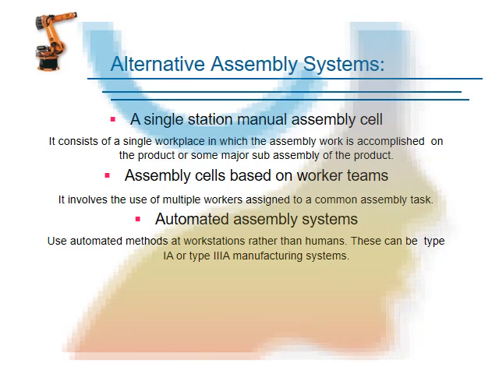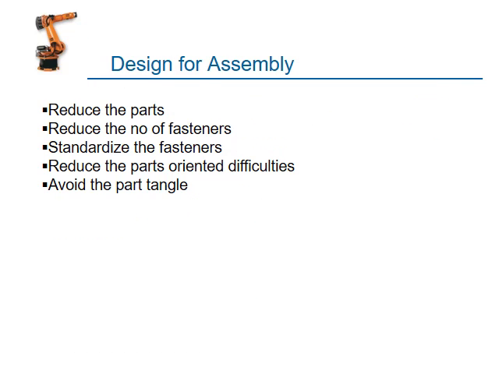The alternative assembly lines: the first one is the manual assembly line. The next is assembly cells based on worker teams. The next one is automated assembly line systems. Manual means the manual assembly line. If it is split into different cells, that means assembly cells. But if all the cells implement substitution of employees by machine speed, that is the automated assembly system.